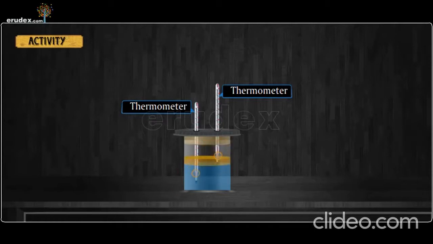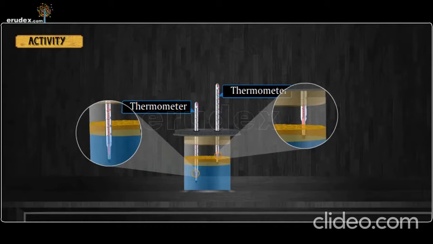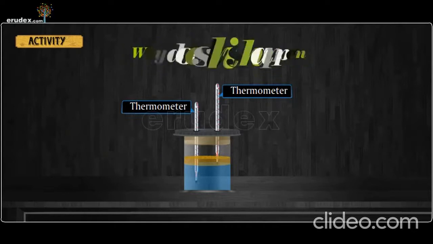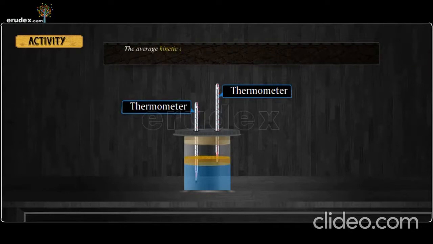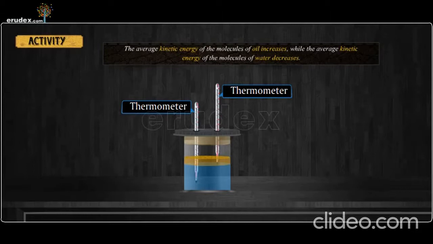Let us observe the readings of the two thermometers. The reading of the thermometer kept in water decreases, while at the same time the reading of the thermometer kept in oil increases. Do you know why this happens? Because the average kinetic energy of the molecules of oil increases while the average kinetic energy of molecules of water decreases. That means the temperature of oil increases while the temperature of water decreases.